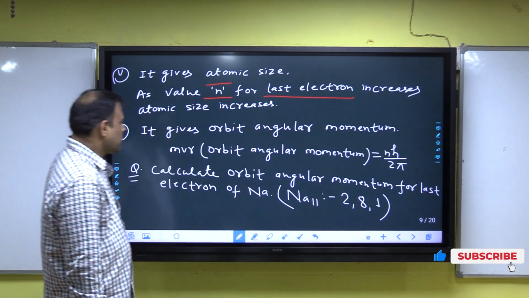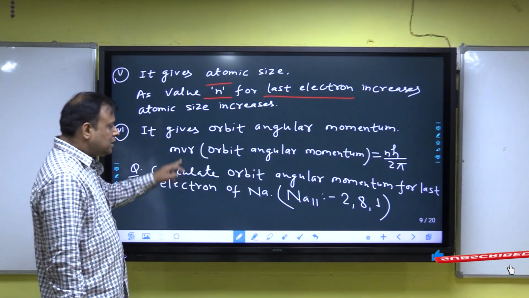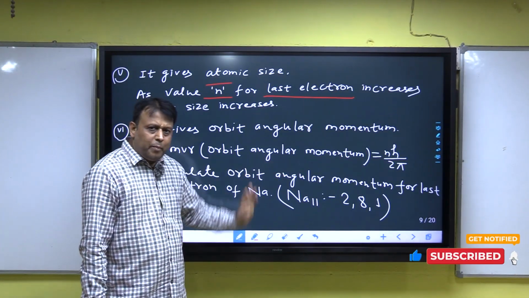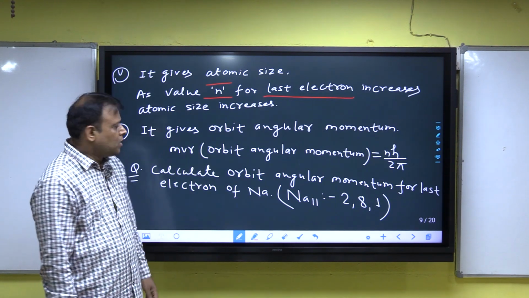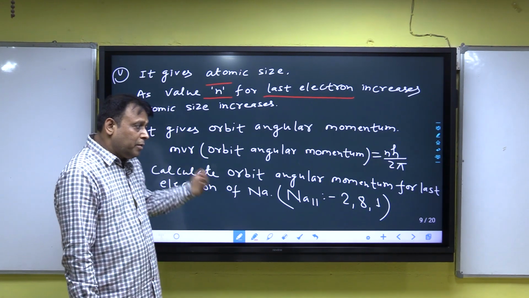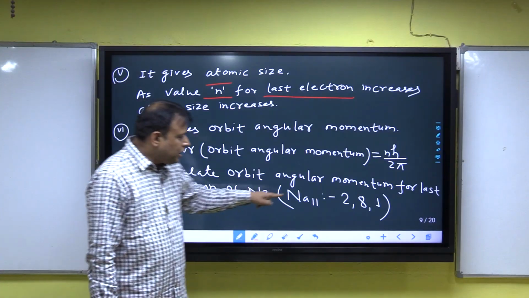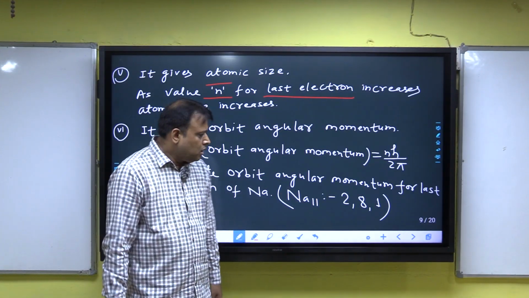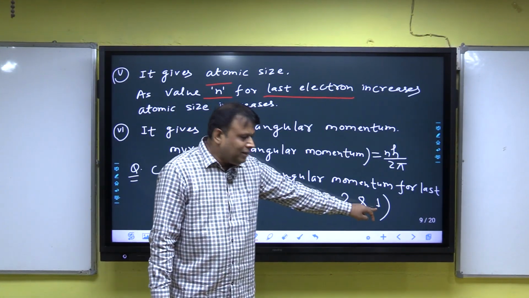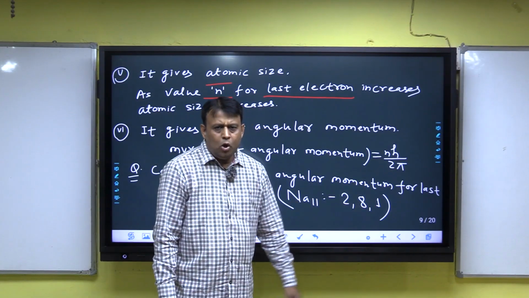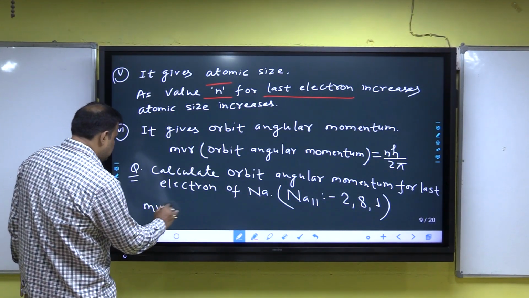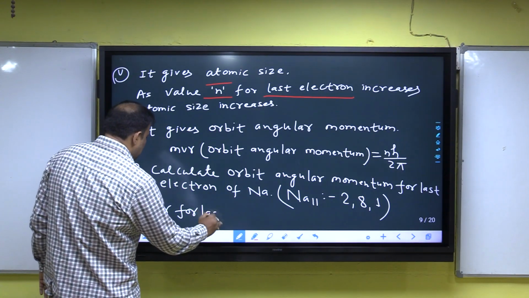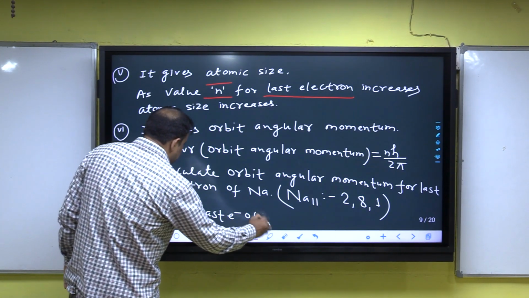Listen. The question is, calculate the orbital angular momentum for the last electron of sodium. Sodium has 11 electrons, configuration 2, 8, 1, and 1 is the last electron.